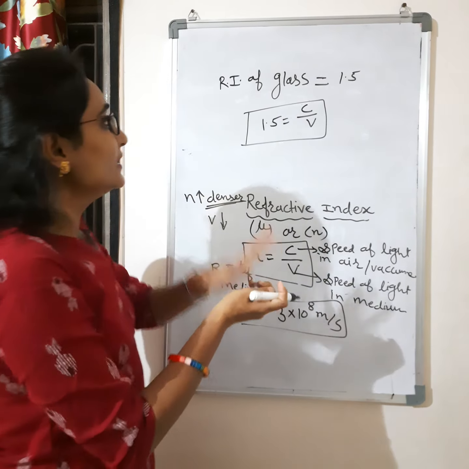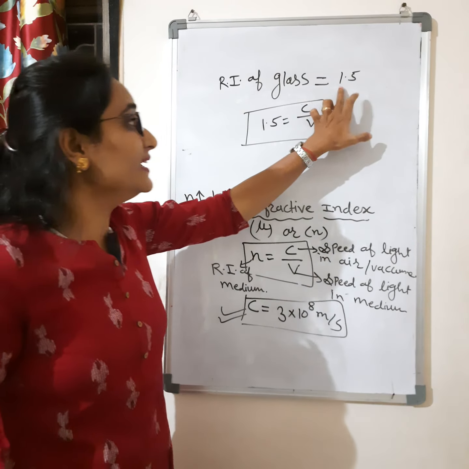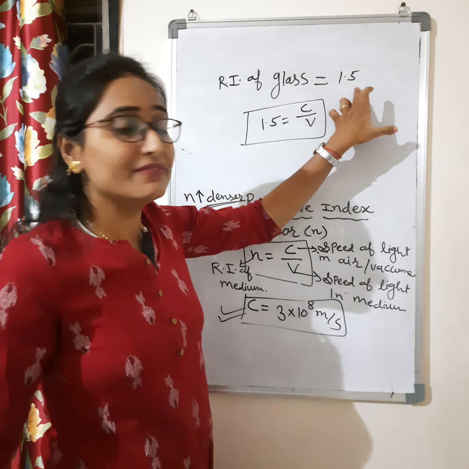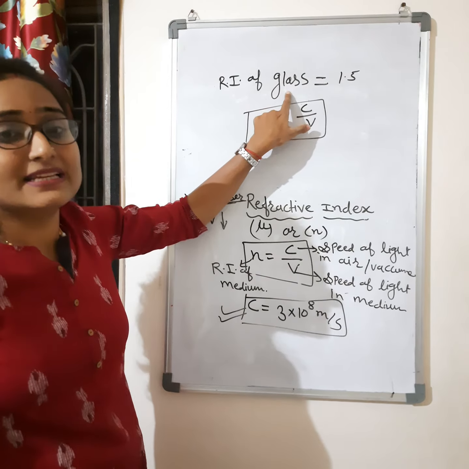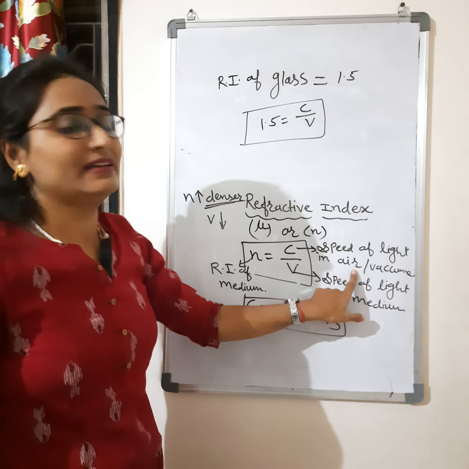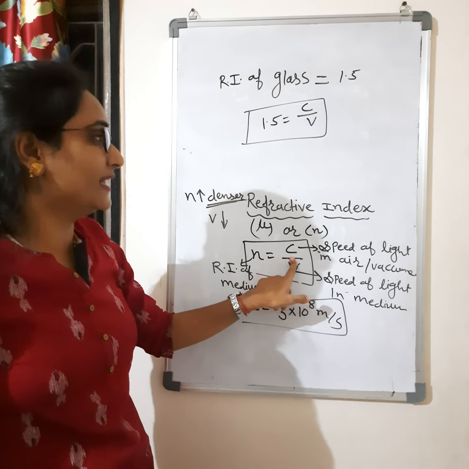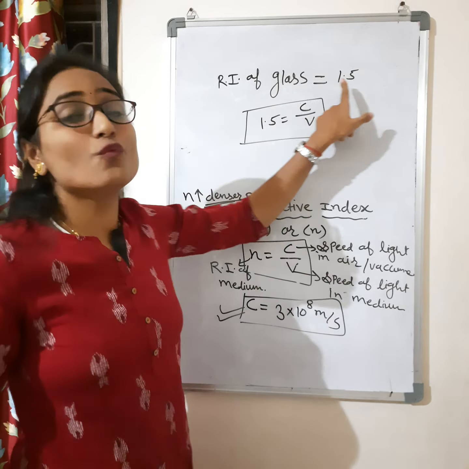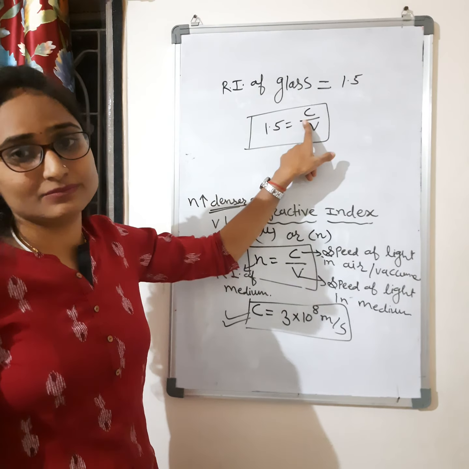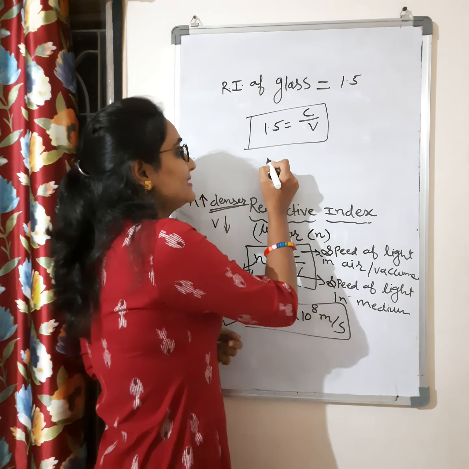It is explaining that the refractive index of glass is 1.5, which means glass is 1.5 times denser than air, because we are comparing with the speed of light in air. So glass is 1.5 times more dense than air.